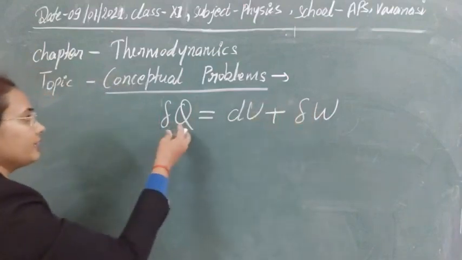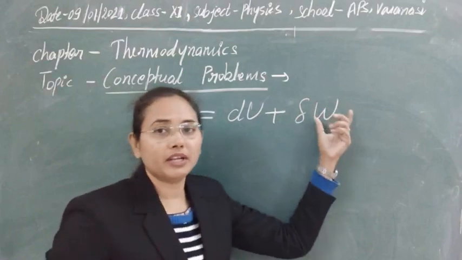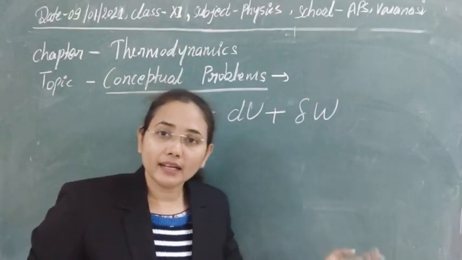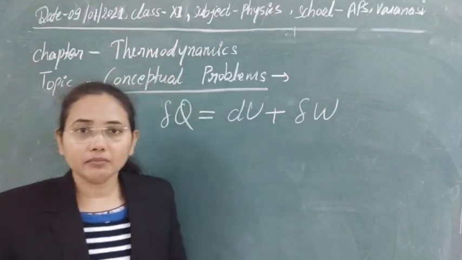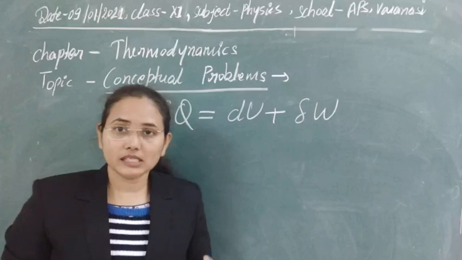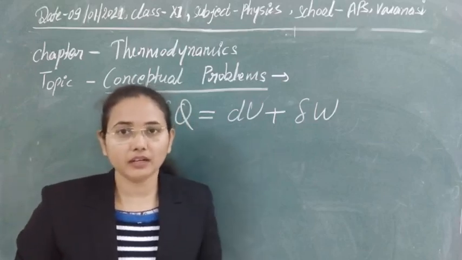If we are extracting heat from the system, it means that we are doing some work on the system, and if we are providing heat to the system, then the system is doing some work to expand itself. So the sign convention for each process should be clear also.